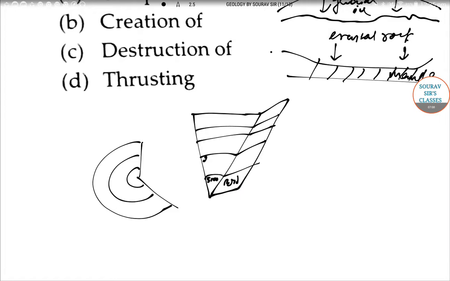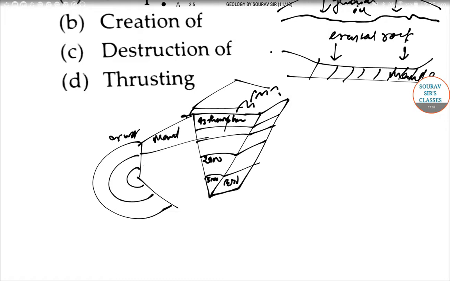This is 2,900 kilometers. This is the asthenosphere. This is the crust, and above it, these are water bodies and land. This is our mantle. This is the outer core.